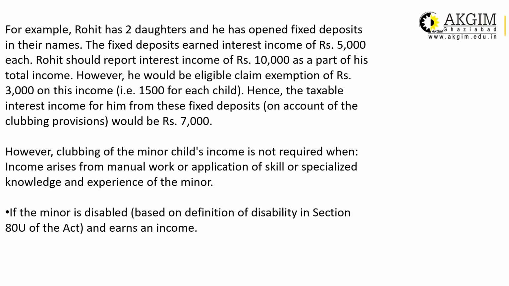If the minor child is disabled, in that situation, disability will be defined under Chapter 6, that is section 80U. Disability may be major, may be minor. In that situation, for a minor child who is disabled and earns income, this provision of clubbing will also not be applicable. That means in case of a disabled child, the computation will be prepared in the name of the minor child and the ITR will be filed. Normal tax provisions will be applicable without any clubbing.